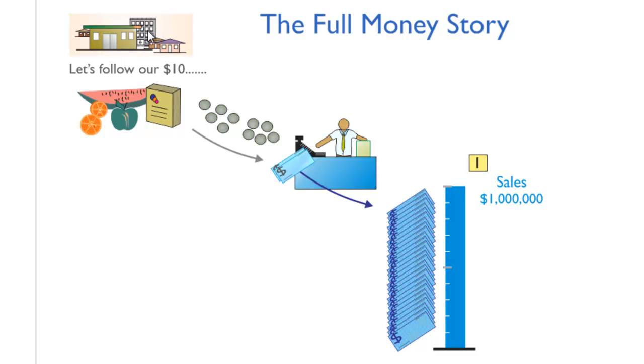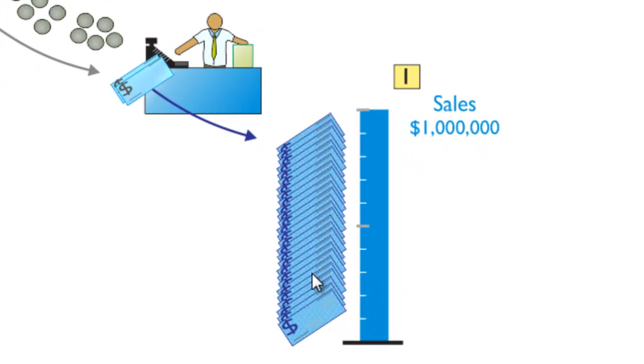So let's follow our $10 in that town store. Where does it go? Well, you can see it goes into the till, and then when the till drawer opens there's a lot of money. Now, over about 6 months, most stores, like an average community store, would probably have $1 million go into that till.